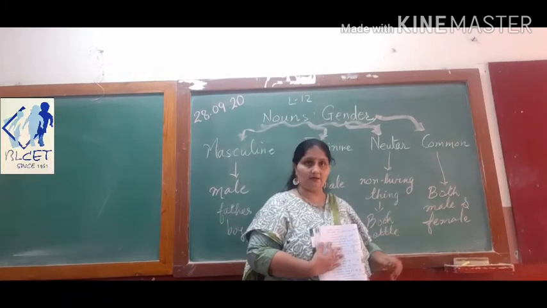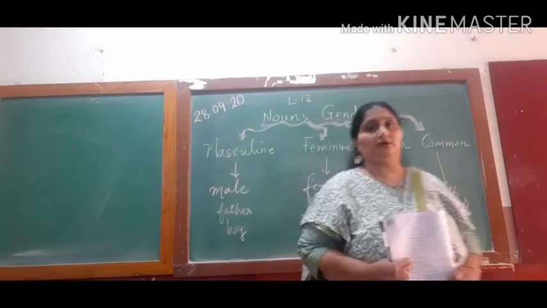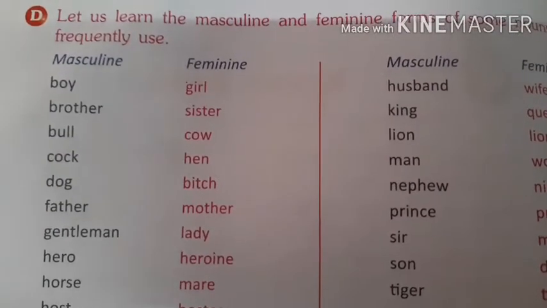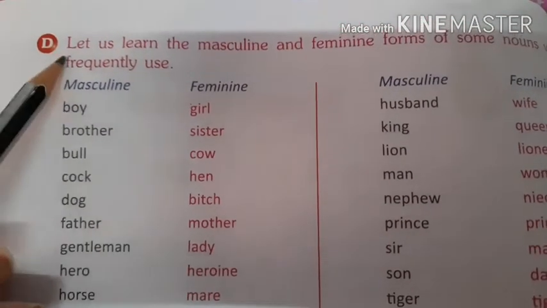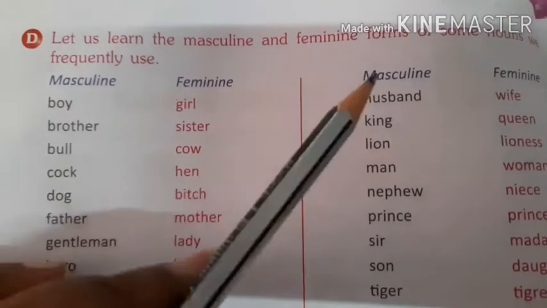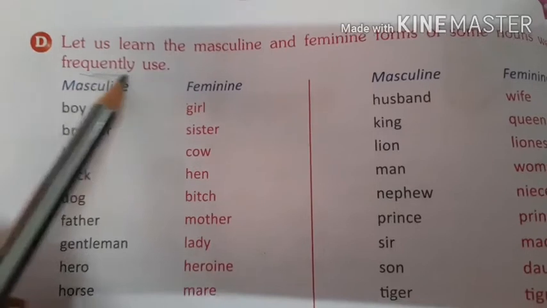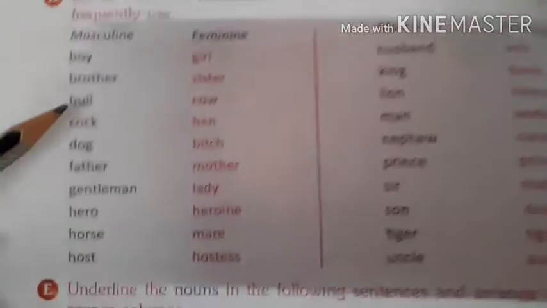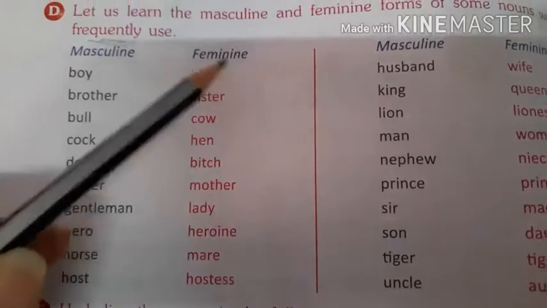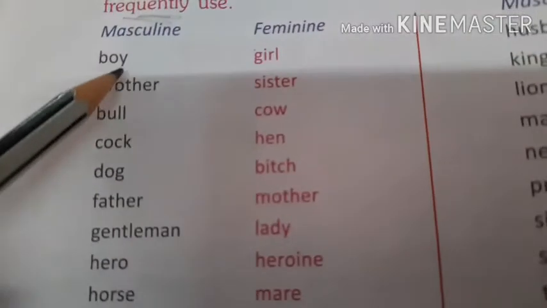Is it clear? Yes. Now let us move further. So now coming to page number 30, D exercise says, let us learn the masculine and the feminine forms of some nouns that we frequently use, more often. Okay. So now this is the list of masculine and feminine. Let us just read them.